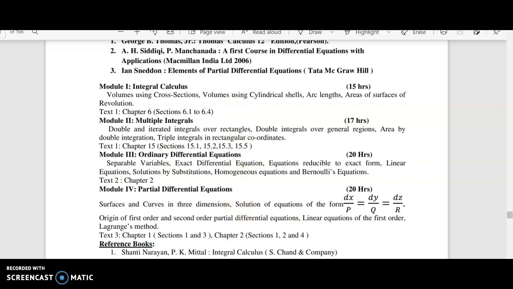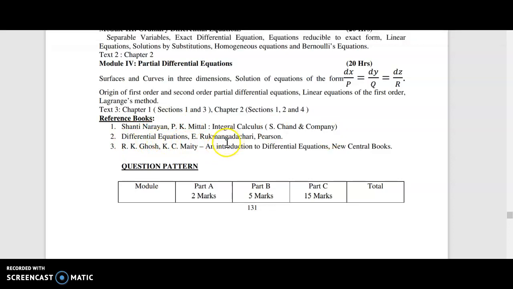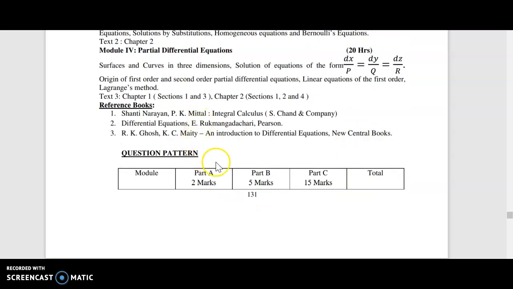And there are some reference books other than the given 3 textbooks. Reference books are Shanti Narayanan and P.K. Mittal, Integral Calculus for integration, by S. Chand and Company. Then for differentiation, Differential Calculus, by E. Mangadajari from PSN. Then R.K. Ghosh and K.C. Maity, An Introduction to Differential Equations, New Central Books, can also be taken as a reference text for the part on differential equations.